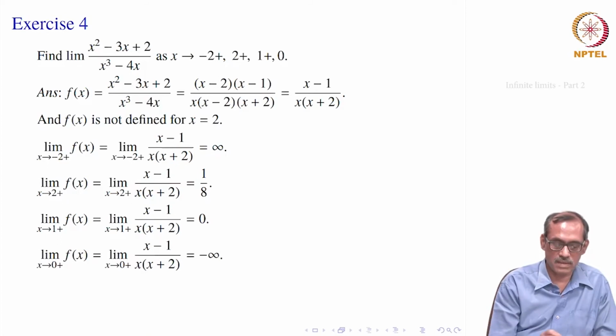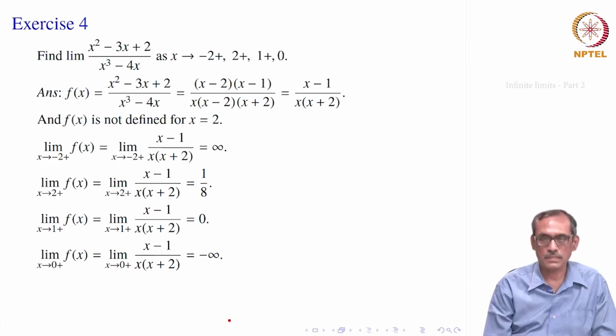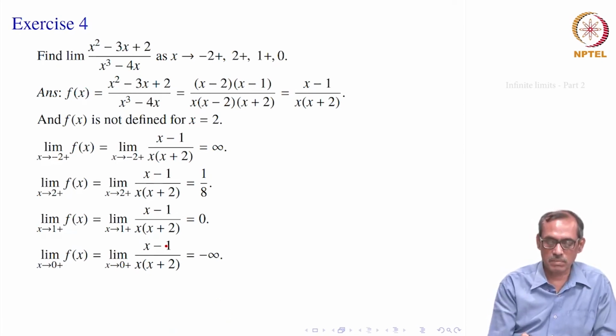Now, what about the limit at 0 plus? We are supposed to find the limit at 0. So, we are dividing it, finding 0 plus and 0 minus, that may be easier. So, let us say x is remaining positive, but near 0. So, it is x minus 1. So, it is positive, but near 0, that is where x is.